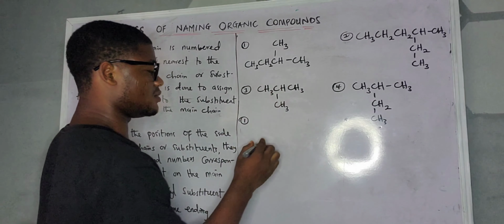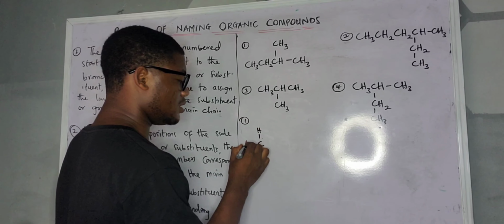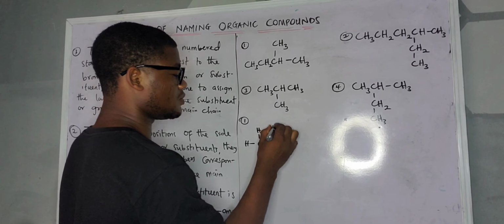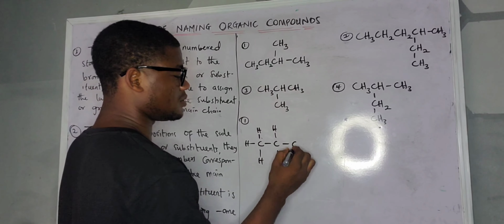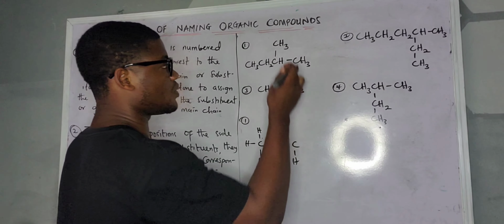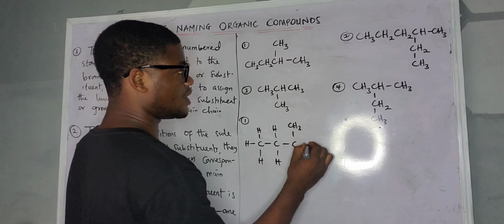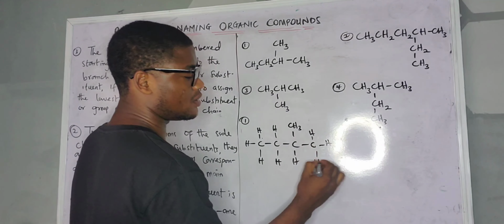Now we add C with H, H, H, then the next C. The H is going to be down because we have another thing attached at the top. Then the last one, C, H, H, H.